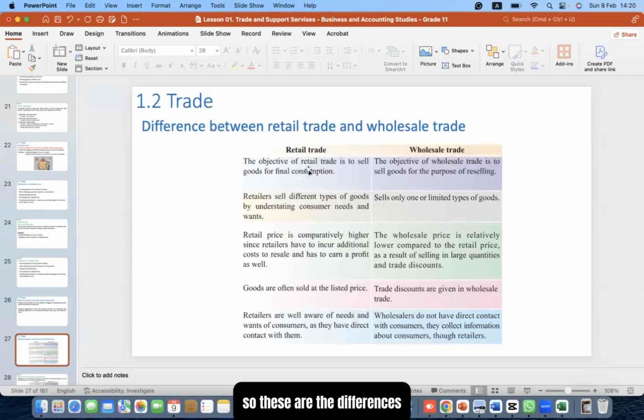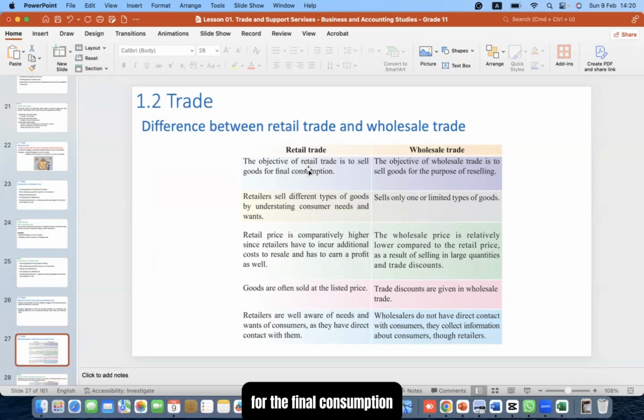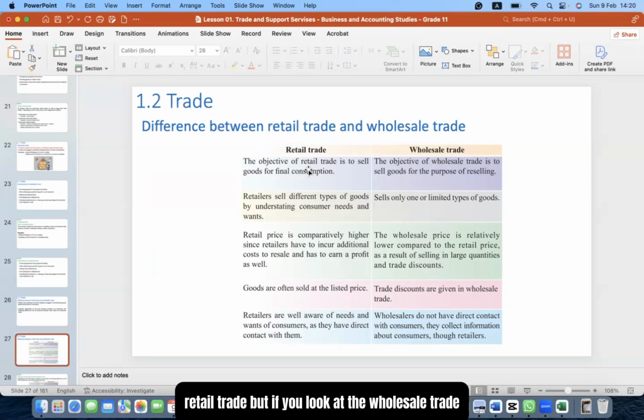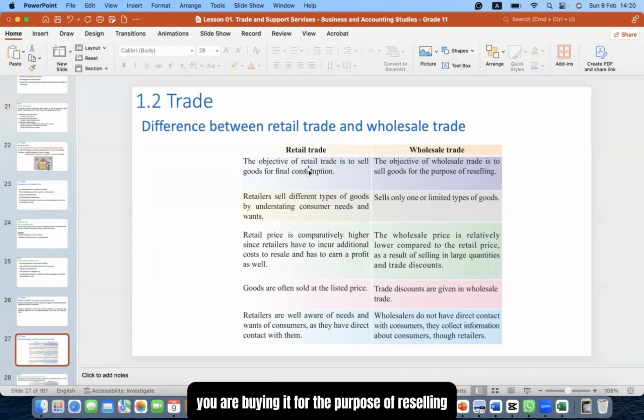So these are the differences between the retail trade and the wholesale trade. The objective of retail trade is to sell goods for final consumption. But if you look at the wholesale trade, the objective is to sell for the purpose of reselling. So in the retail trade, as we learn, you are selling for the final consumption. Ultimately, you are the end user if you are buying it. But in wholesale trade, you are buying it for the purpose of reselling. So you are buying it and selling it to someone.